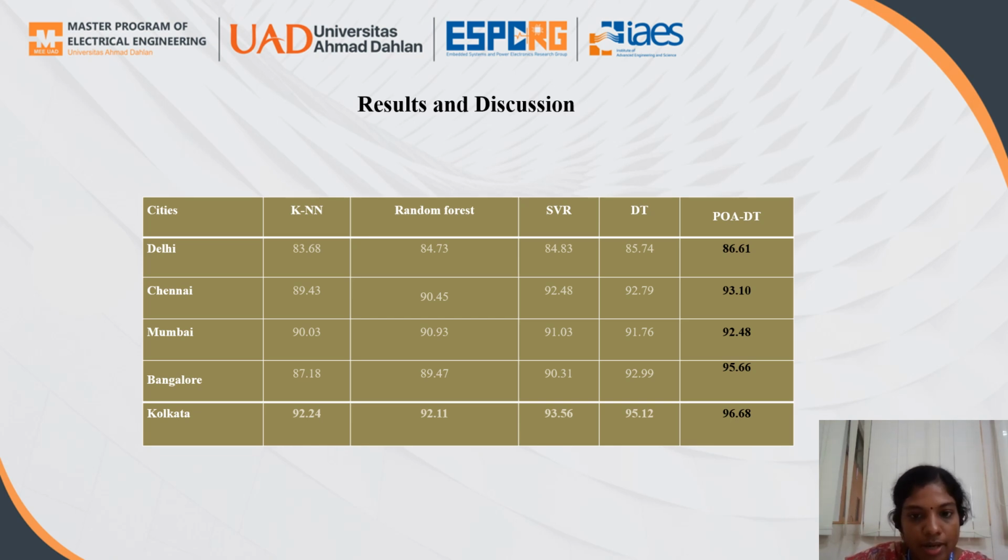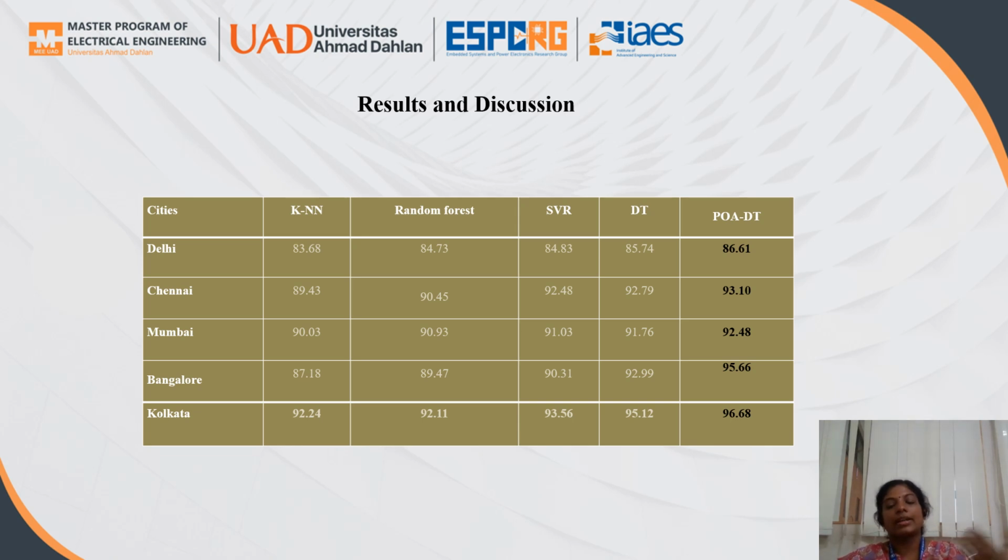Support vector regression for Delhi is 84.83, for Chennai is 92.48, Mumbai is 91.03, Bangalore is 90.31, Kolkata is 93.56. For the decision tree alone, we are getting 87.74 for Delhi, Chennai is 92.79, Mumbai is 91.76, Bangalore is 92.99, Kolkata is 95.1.